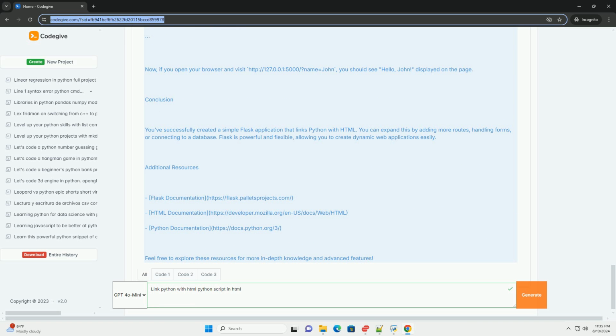Additional resources: Flask documentation, the HTML documentation from Developer Mozilla, and the Python documentation at docs.python.org/3. Feel free to explore these resources for more in-depth knowledge and advanced features.